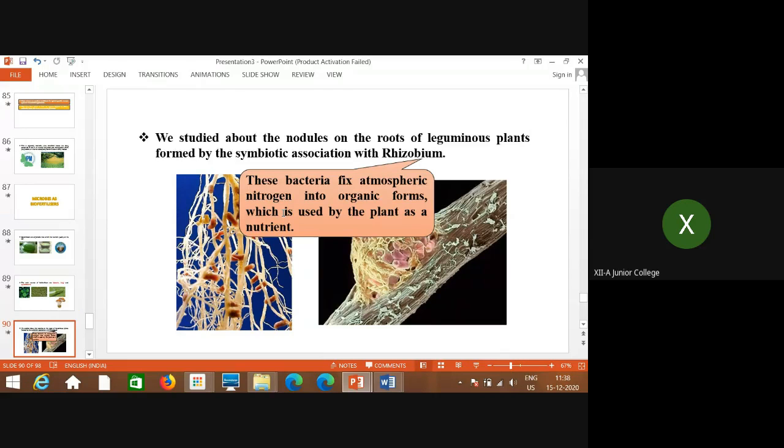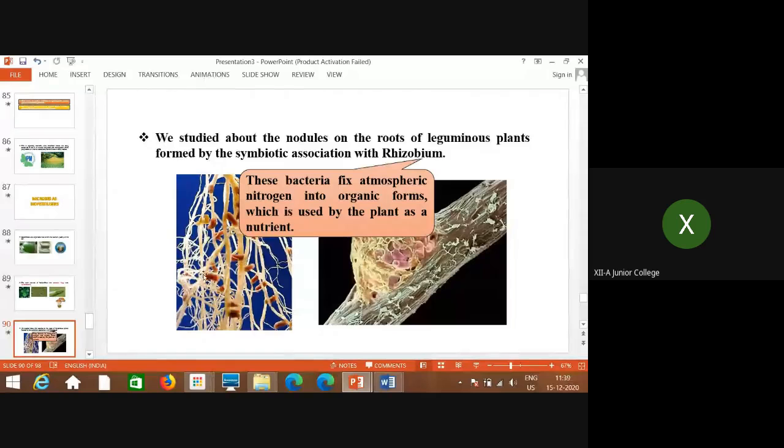The roots of these plants show nodules. Here are the roots, and you can see these spherical, rounded or rod shaped structures. These are the nodules, and they show the presence of bacteria. These are rhizobia, present in the nodules on the roots of these leguminous plants.